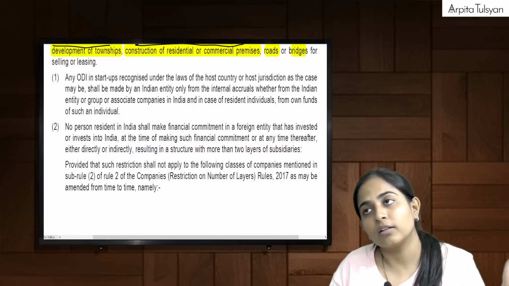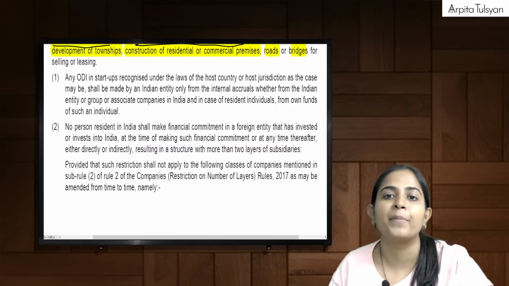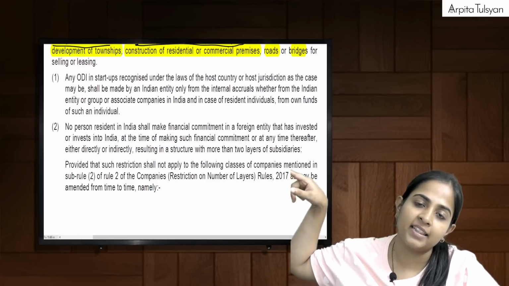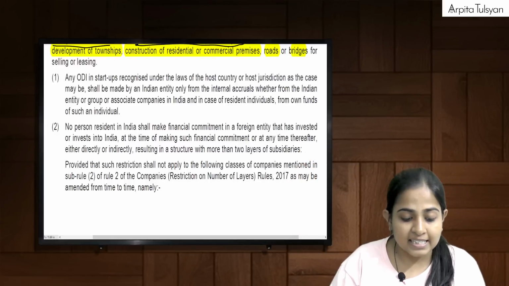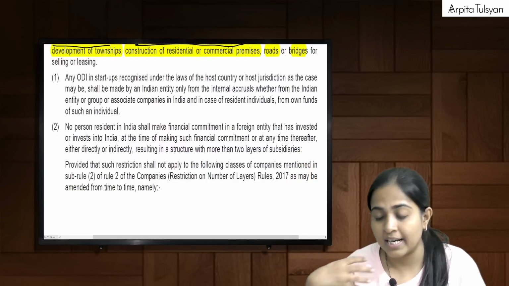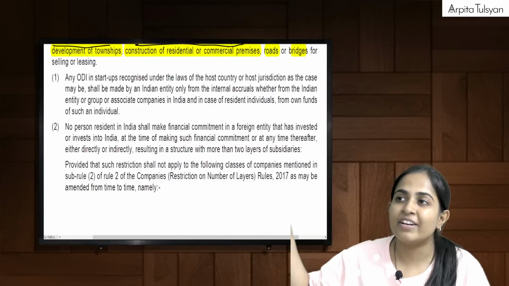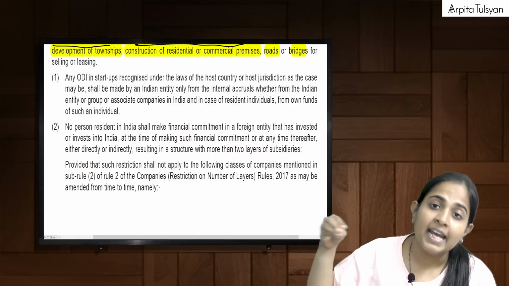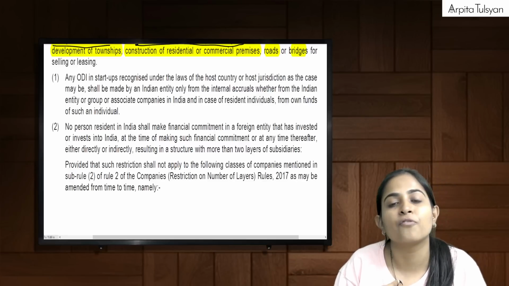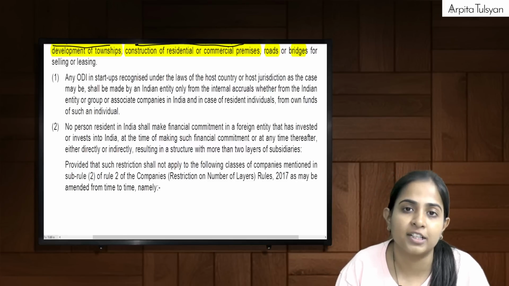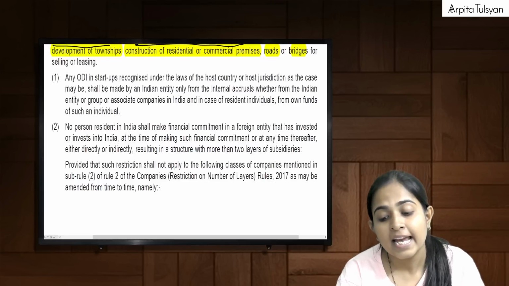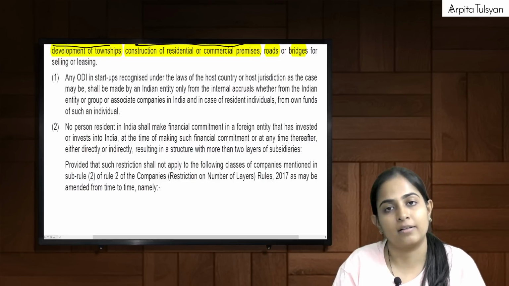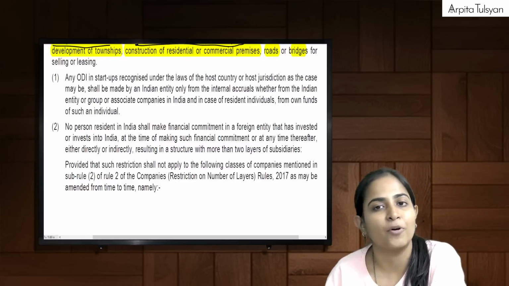Means you cannot raise money by way of IPO here and put that money in the other country's startup. This is what they are trying to say, right? And similarly, if a resident individual wants to invest in a startup of that foreign entity, it has to be done out of his own funds and not out of borrowed funds. This is one condition, because they are trying to restrict such types of activities.